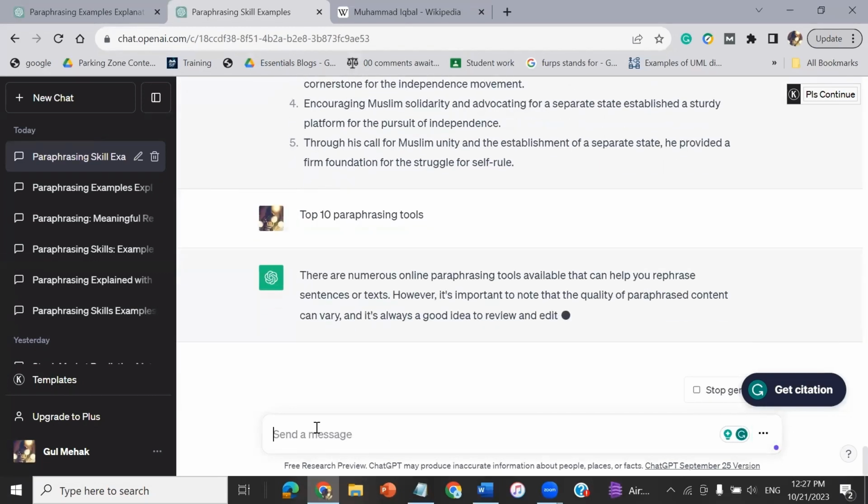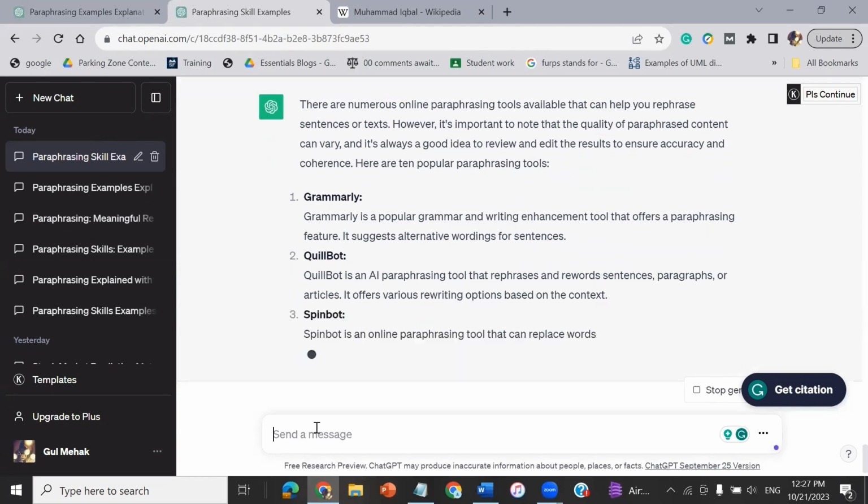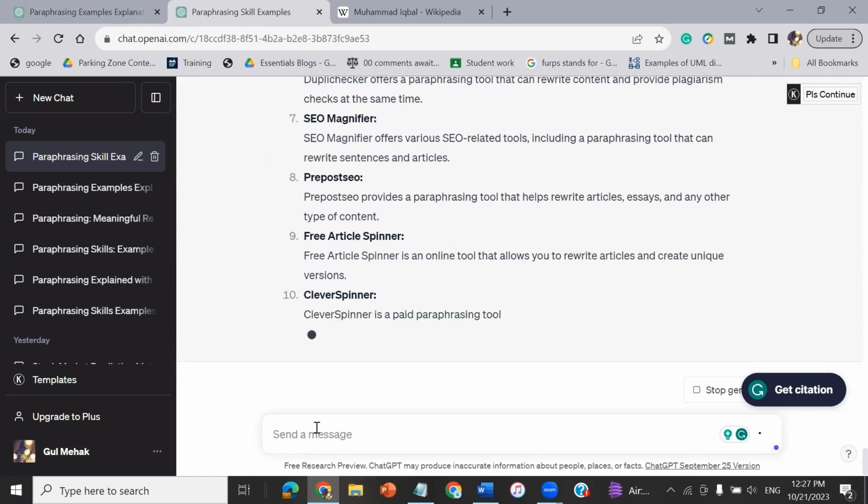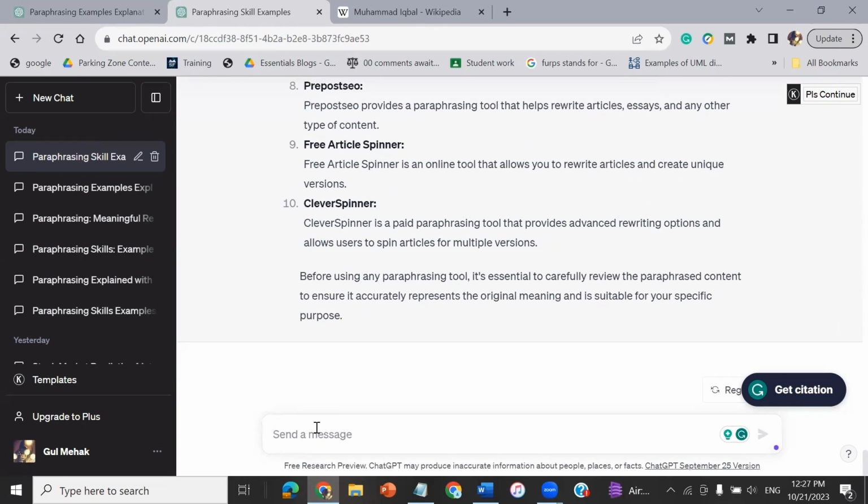So it will provide you with a list of paraphrasing tools: Spinbot, paraphrasing online, Small SEO Tools. There are so many. If you do it using Bard, you will find better results and the latest tools to do it.